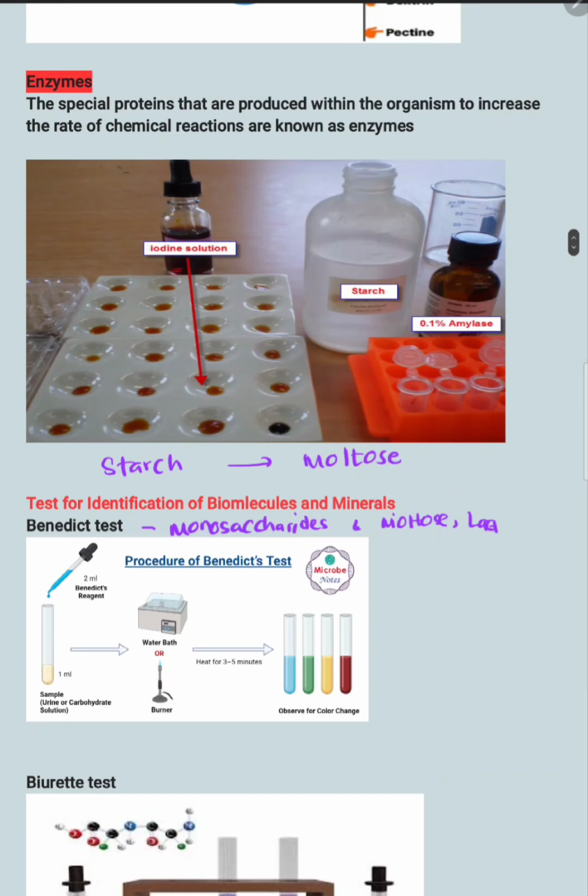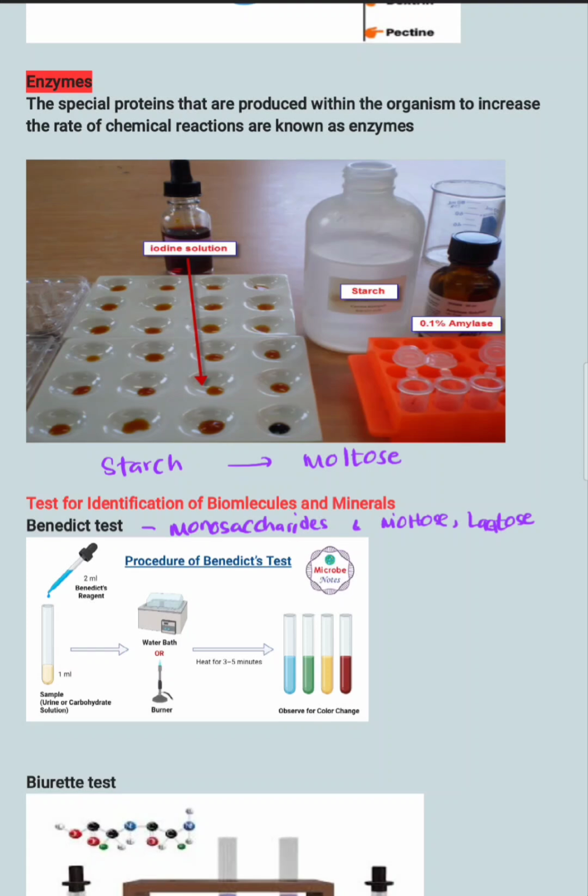Using this test you can identify these 2 disaccharides also. So you need Benedict solution. Then add the Benedict solution to the monosaccharide or these two disaccharide solutions and put them in a water bath and heat using a Bunsen burner.